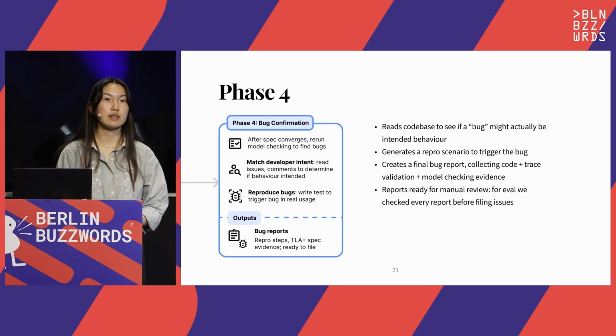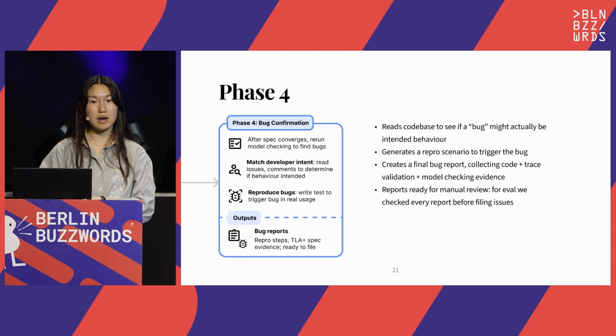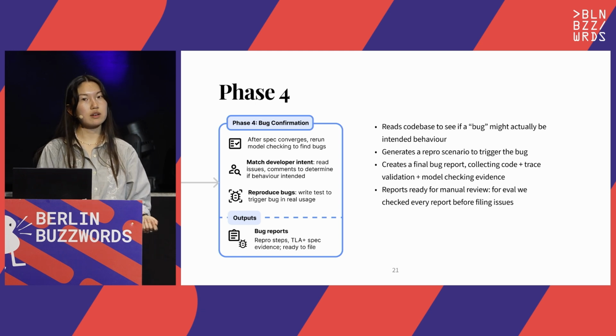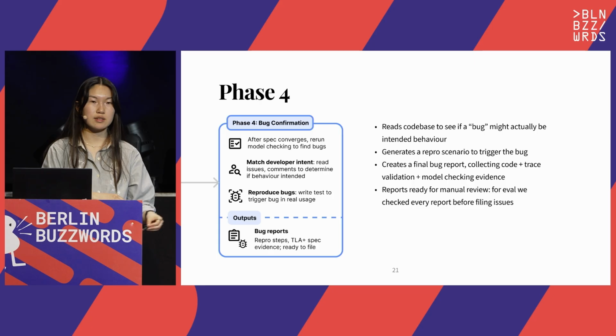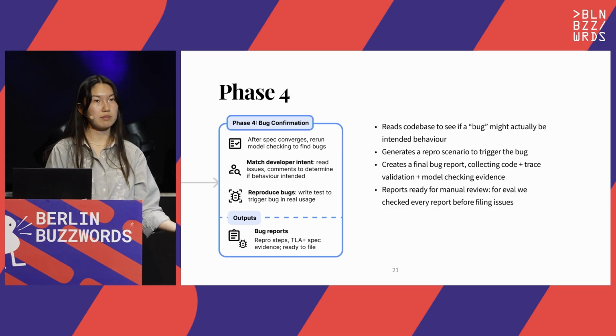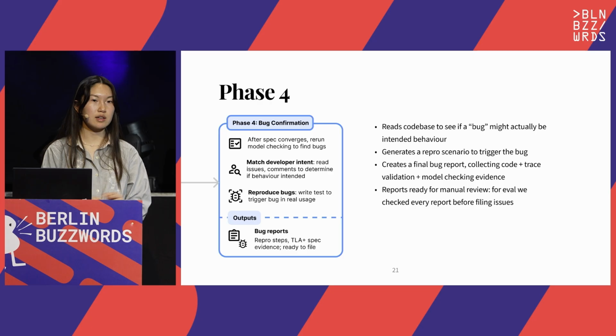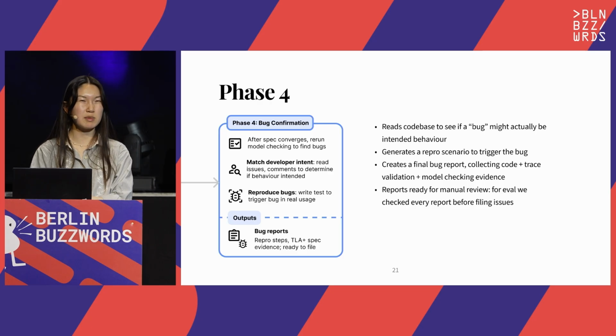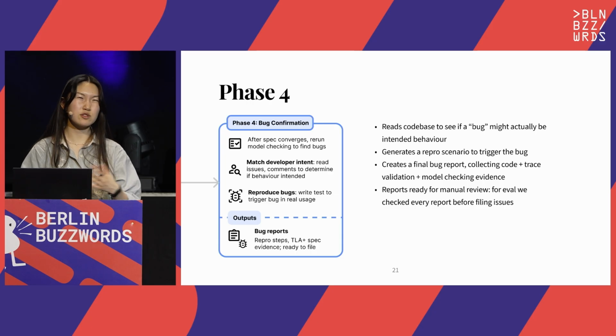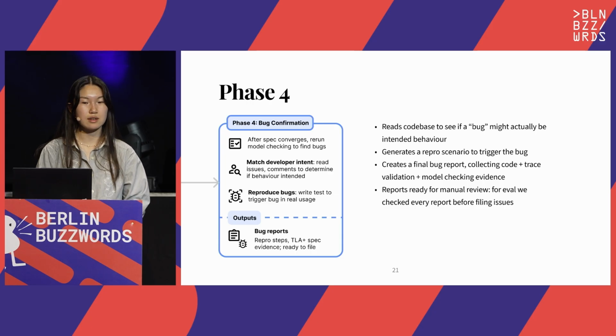Finally, once we're confident that the spec represents the system, any invariant failures in further model checking will represent a likely bug. So for every failure, the agent will go back in the codebase. It will look in past GitHub issues, code comments, and understand if this behavior might actually be intentional. And if so, it'll discard the report. Maybe a developer has said, okay, this looks buggy and probably is in these certain situations, but no one will really use it like this. So there's no use reporting situations like this.